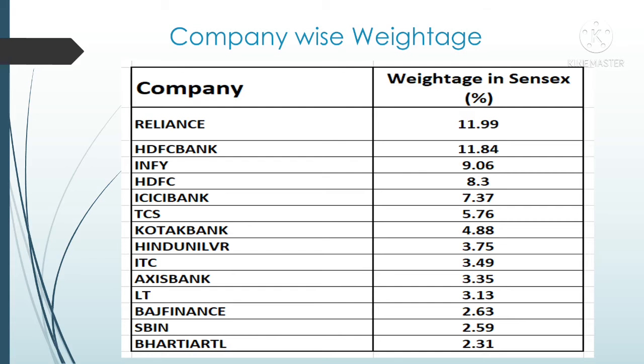Let's see what are the companies with highest weightage in the Sensex. Here you can see that Reliance has highest weightage with 11.99% and followed by HDFC Bank with 11.84%. Then Infosys with 9%, HDFC with 8.3%, ICICI Bank with 7.37%, TCS with 5.76%, Kotak Bank with 4.88%, and remaining are HUL, ITC with 3% and Bajaj Finance, SBI, Bharti Airtel with almost 2%.